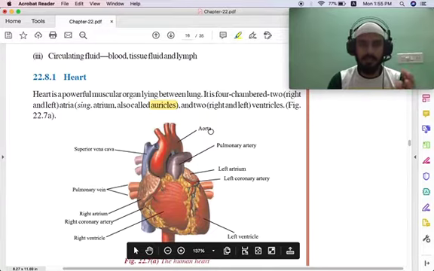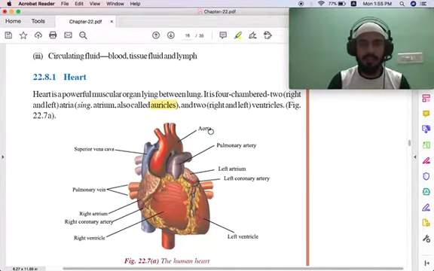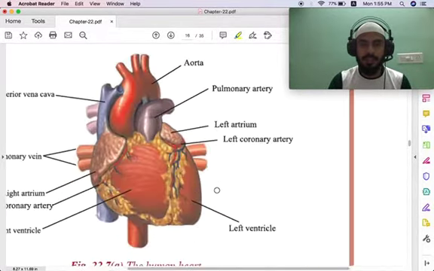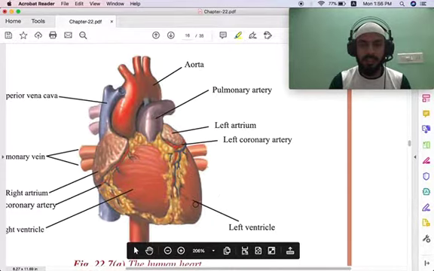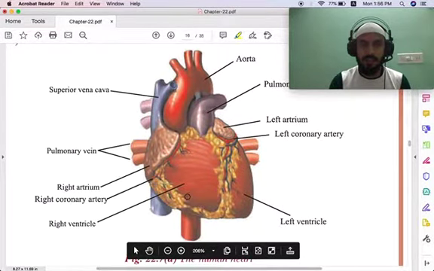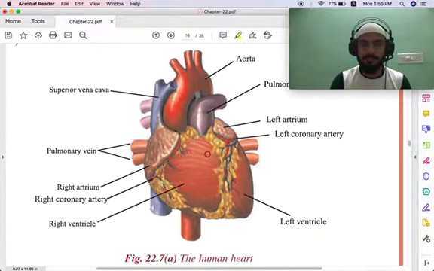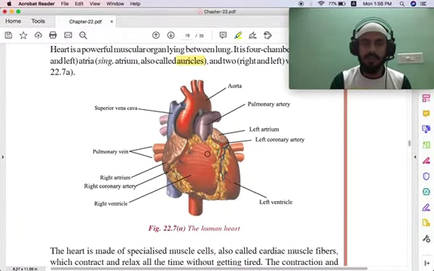This is a major part of the heart. Okay, I'll show you here. You can see this is the left ventricle, this is the right ventricle, and you have the right atrium and left atrium. Okay, so I will explain clearly.